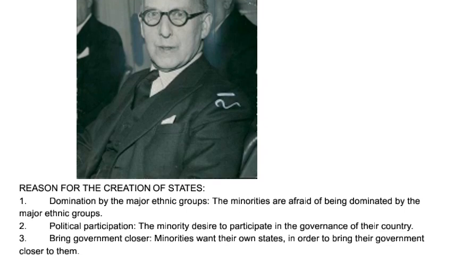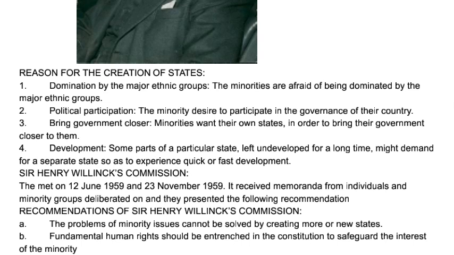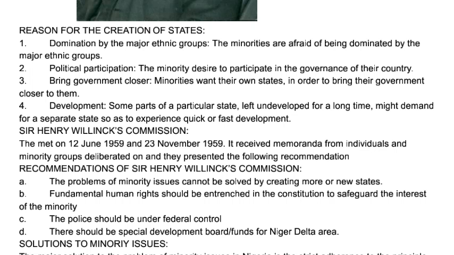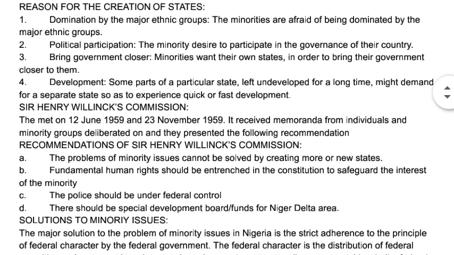Now, I will look at the reasons for the creation of state in Nigeria. As a result of the minority issues, minority groups being afraid that the majority will dominate them, the reason for state creation came up. Now we're going to look at the reasons for the creation of state. Number one is domination by the major ethnic group. They are afraid that the major ethnic group will dominate them. Then number two is political participation. They want to really participate in the day-to-day running of the government. Then bring government closer. That is the thing.